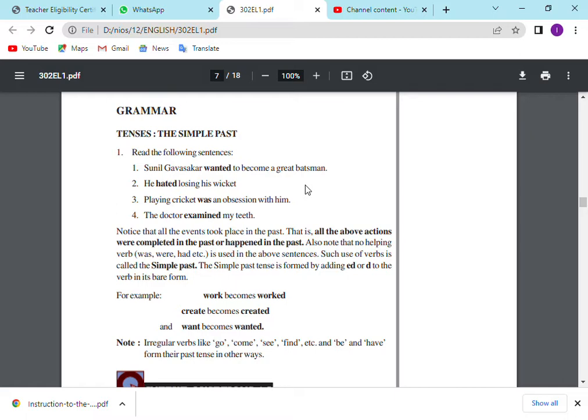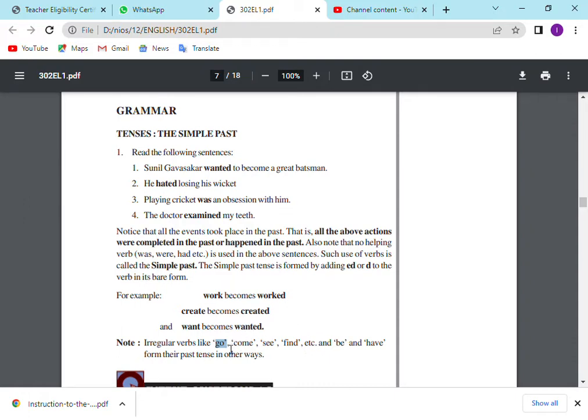What is an irregular verb? We cannot add ed to change the tense from present to past. For example, can we add ed to the word go to convert from present to past? No. Go, goed, no. Come, comed, no. See, seed, no. Find, finded, no. Be, beed. So we can't use this.